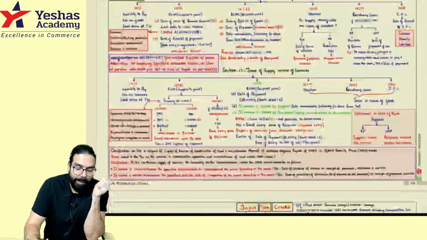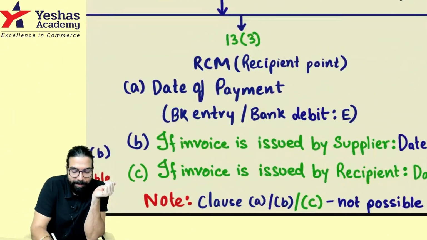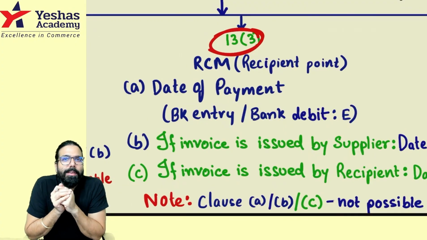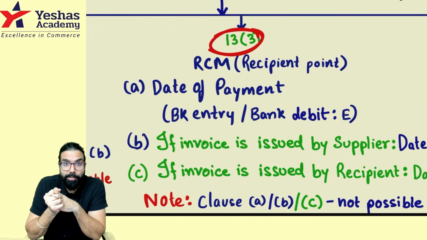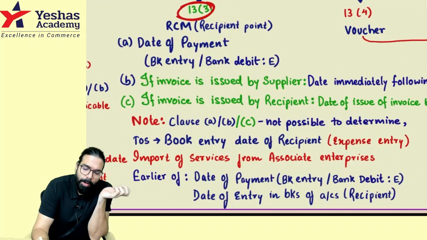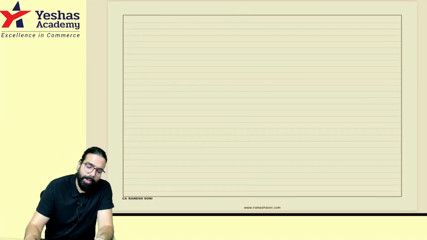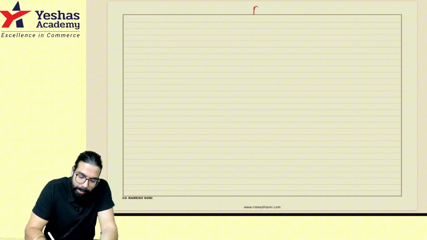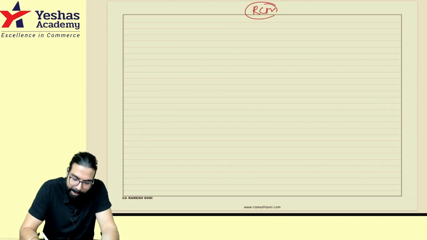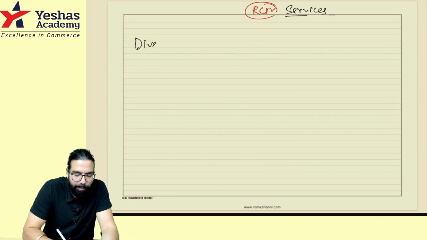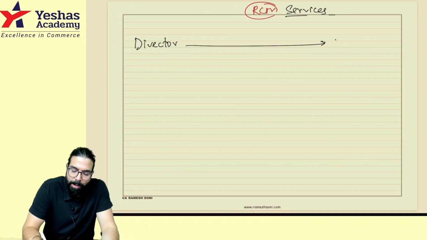One small change has come in the time of supply chapter, section number 13.3. I hope you guys remember section number 13.3, RCM. When do you have to go ahead and pay the GST? Sir, RCM. We remember, sir, it was told over here. Now, in RCM, what was there earlier, it's okay. Now you understand this. RCM in case of services. Like if a director gave services to a company, the company should pay GST under RCM.